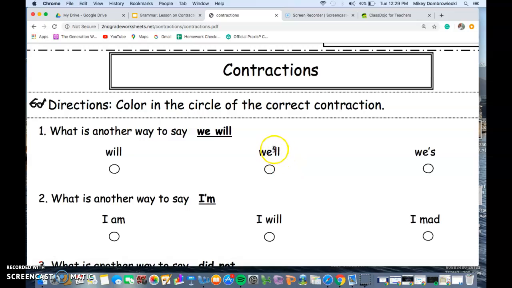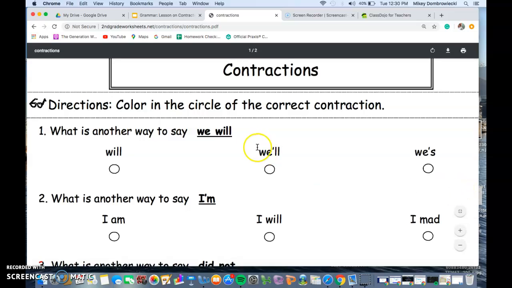Because if you look at this one, how do you know to put the apostrophe between the E and the L? Or in this case, even though it's incorrect, why did they put the apostrophe here? But we're going to ignore that actually because this just doesn't make sense and I don't want to confuse anyone. So why would you know to put the apostrophe between the E and the L's? Because remember, let's go back.